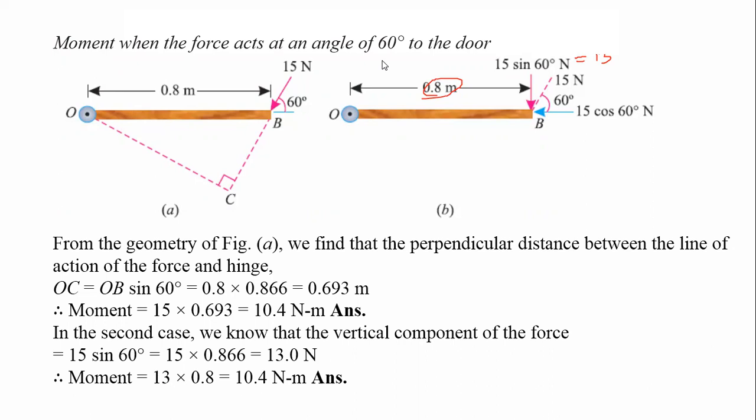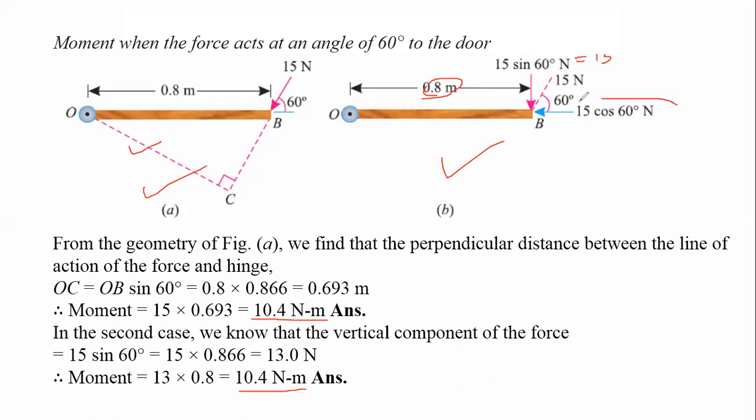Now if you observe here, by using this method you get 10.4 Newton meter, and by using the other method it is also the same 10.4 Newton meter. Only the method of application is different. Here the perpendicular distance is found and the force is kept as it is. And here the force is resolved and the perpendicular distance is taken.